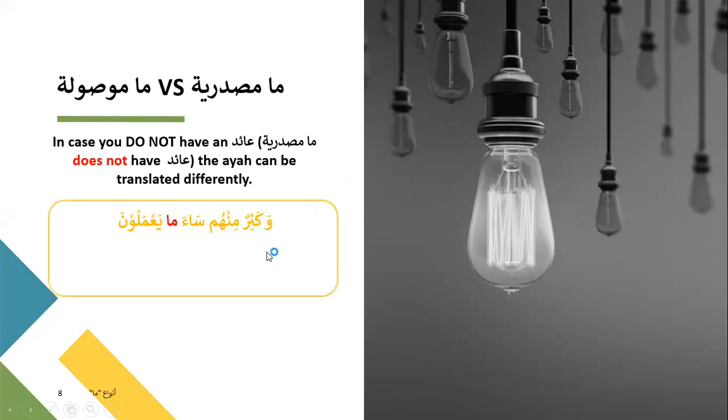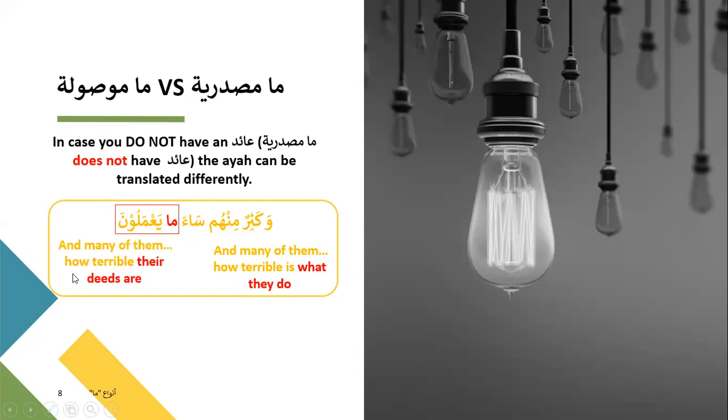So this is an example of it: ma kathirun minhum sa'a ma ya'malun. Now over here you see ma ya'malun is the phrase. Let's see if it is ma masdariya or ma mausula. So you will translate them: and many of them, how terrible is what they do. Now this you can see is ma mausula, what they do. And over here: and many of them, how terrible their deeds are. This over here is used as ma masdariya. So you see the difference in translation, that it can be either way.